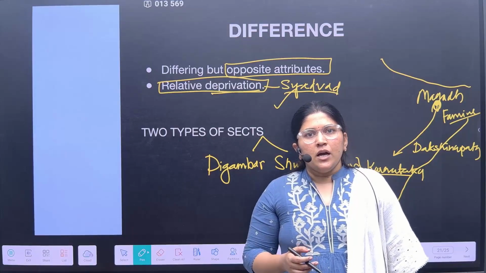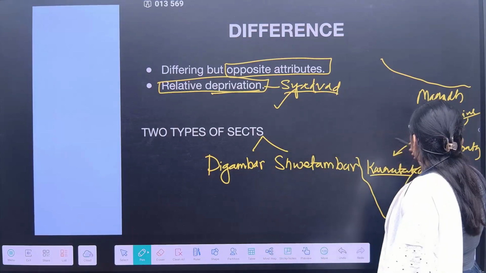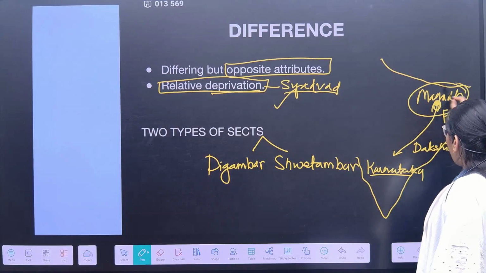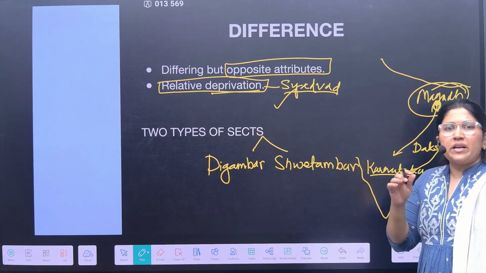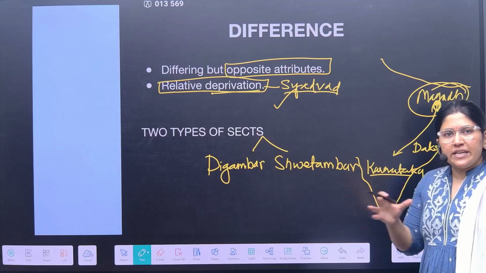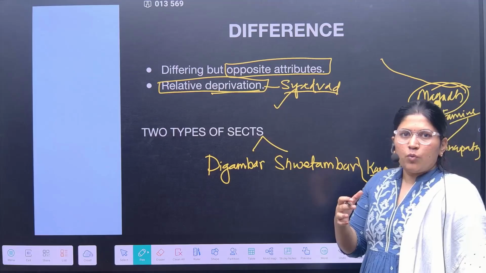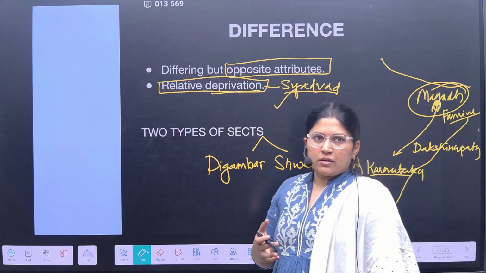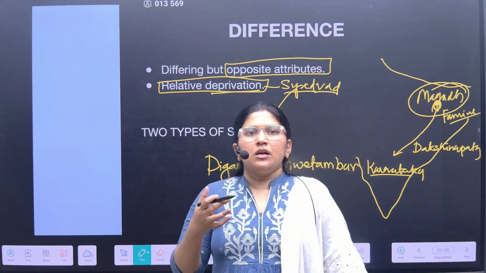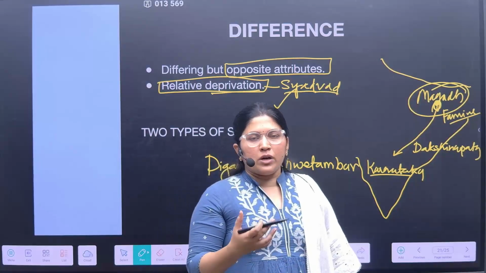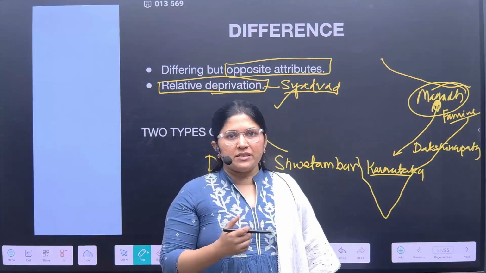Why? Because the people who stayed here, who were following the proper rituals and rules of Jainism, had become a little relaxed, because they couldn't follow them. The extreme conditions of the famine made them a little relaxed due to the present situation.